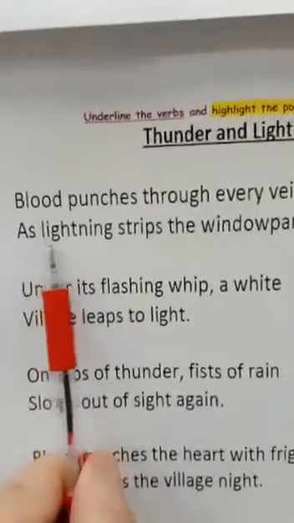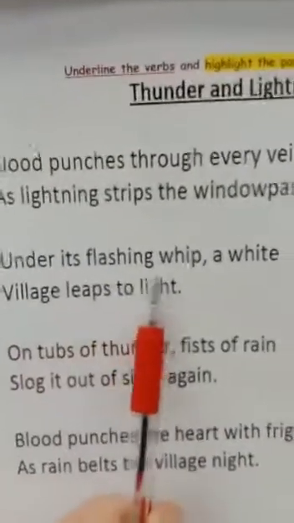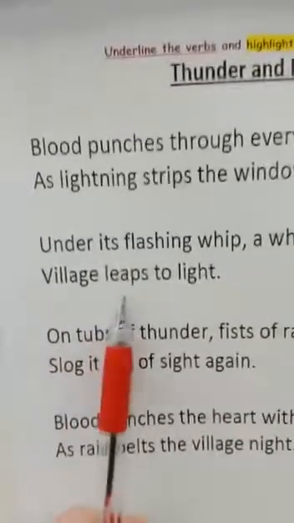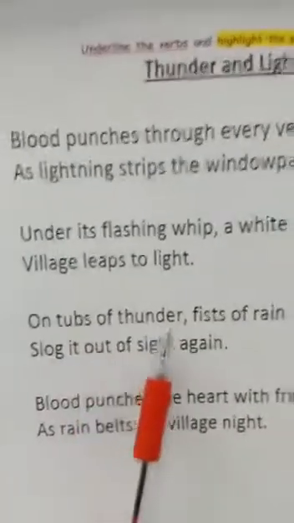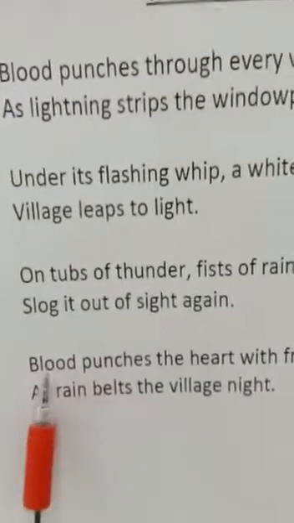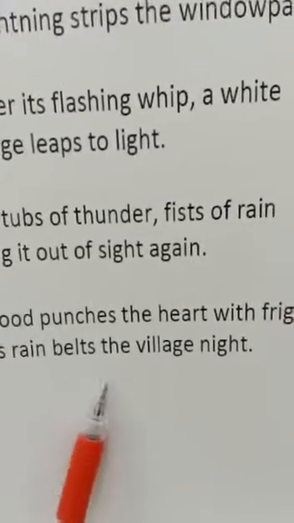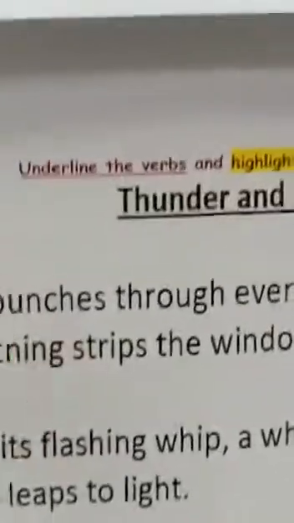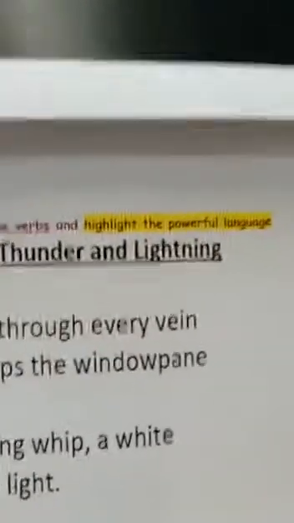Blood punches through every vein as lightning strips the window pane. Under its flashing whip, a white village leaps to light. On tubs of thunder, fists of rain, slog it out of sight again. Blood punches the heart with fright as rain belts the village night. By James Kirkup.